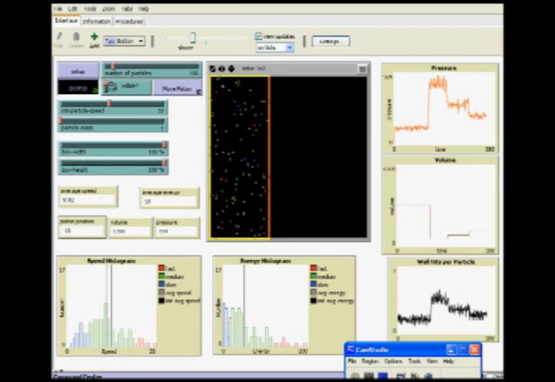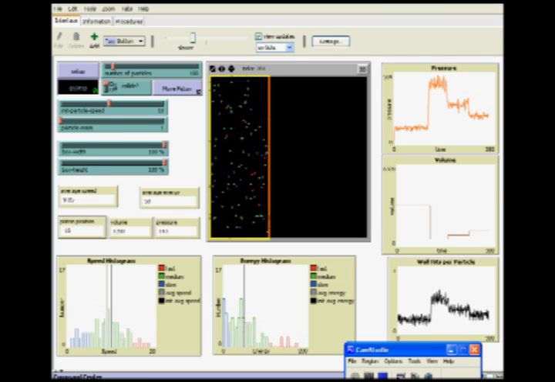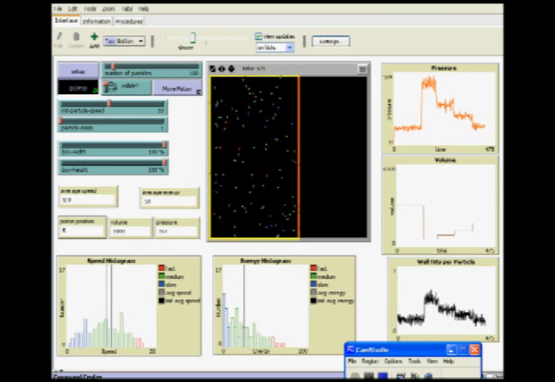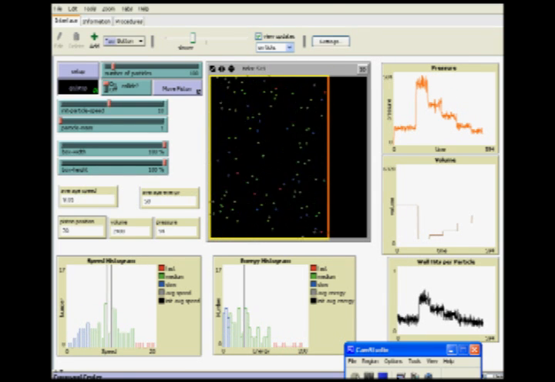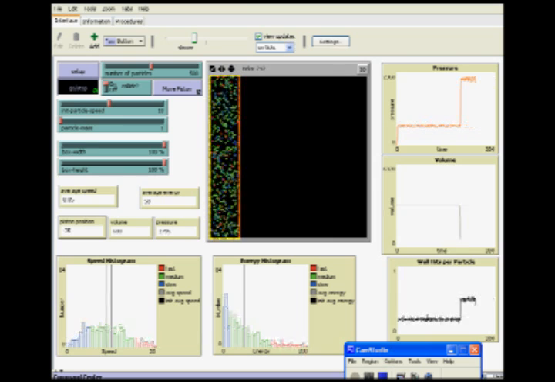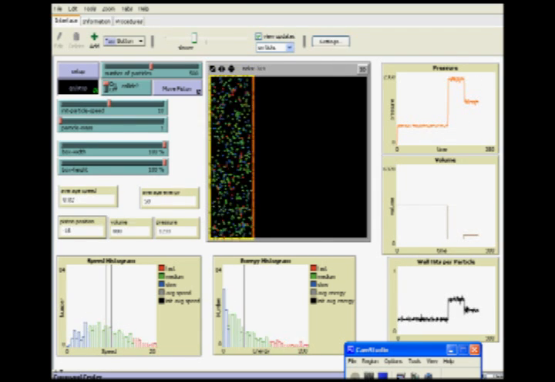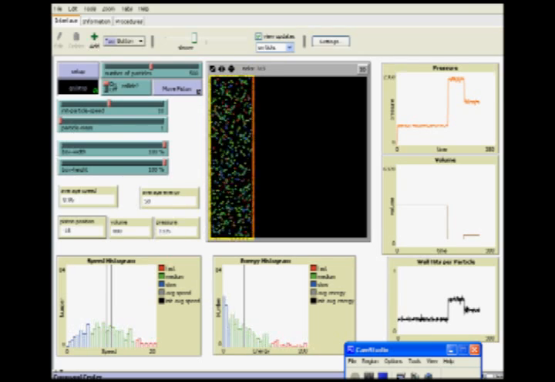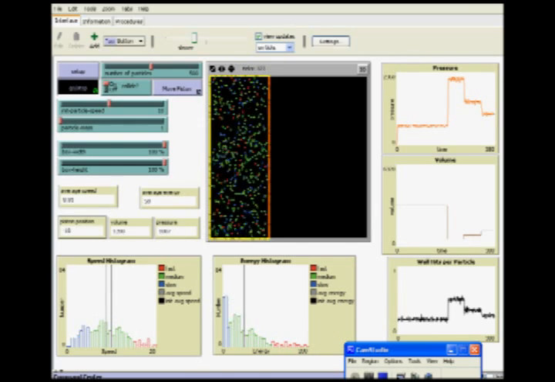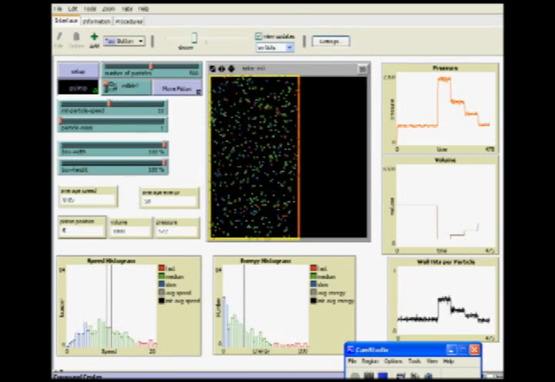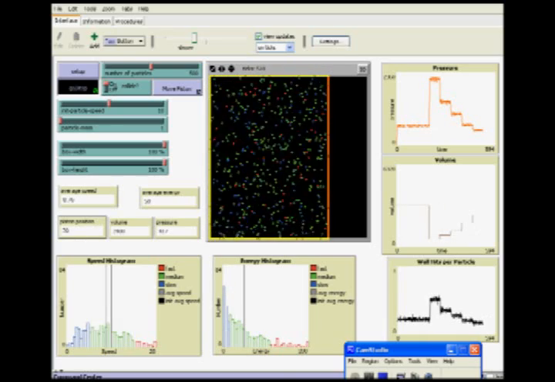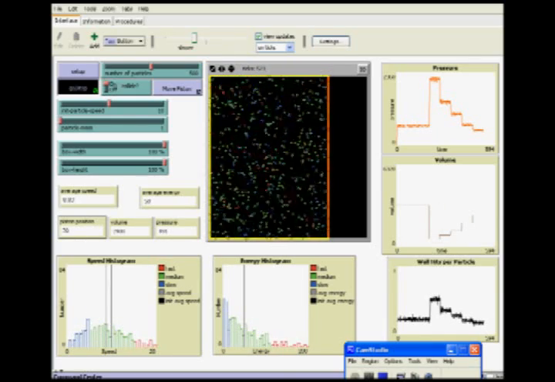880, 1200, 1800, and 2400. We can then set particle number to 500 and go through the same range of volumes, 600, 880, 1200, 1800, and 2400. There's no need to go through them all here. Let's just go straight to the data.